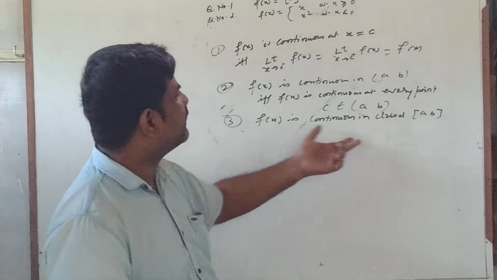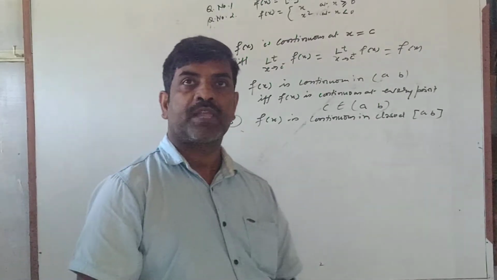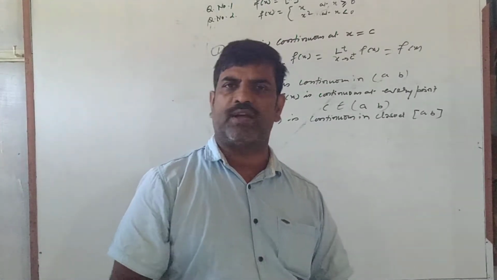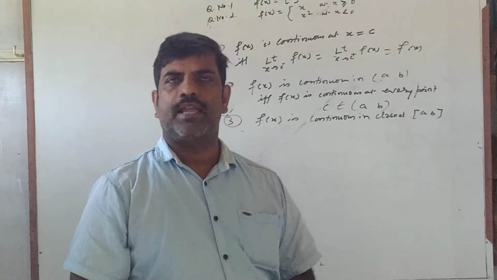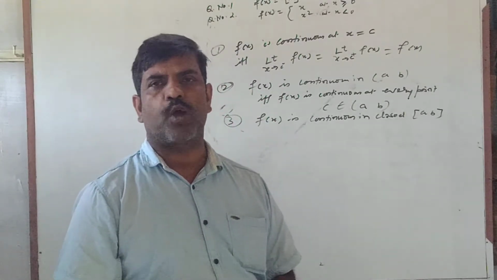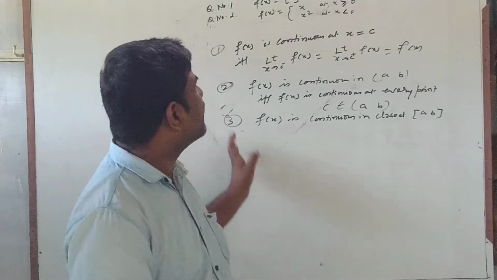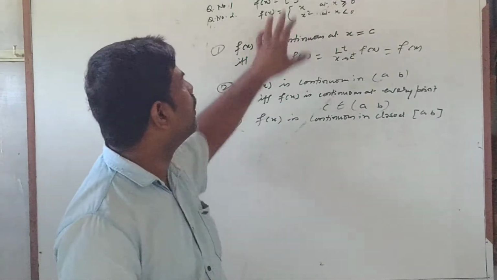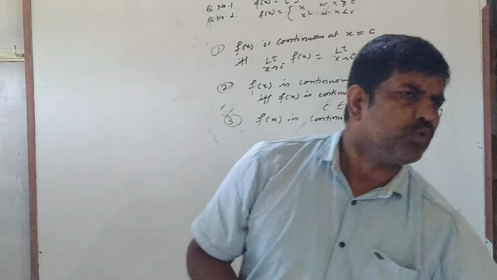And a function is said to be a continuous function in general if it is continuous at every point of its domain. So these four concepts will be useful in exercise 5.2.